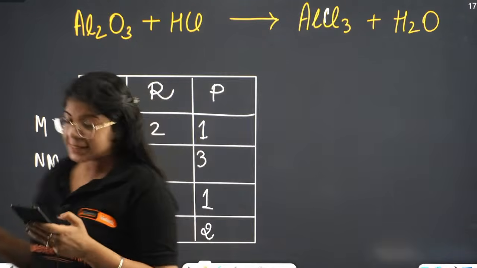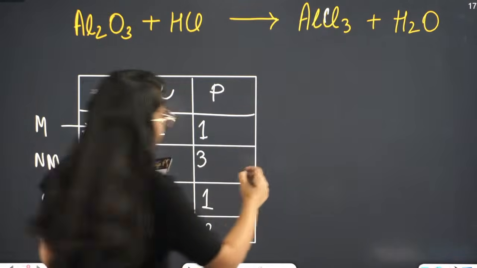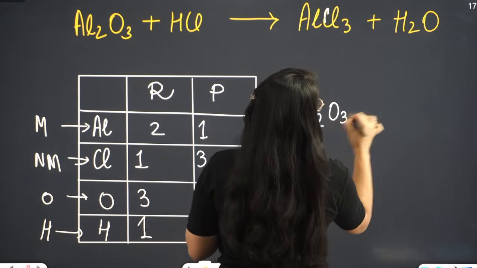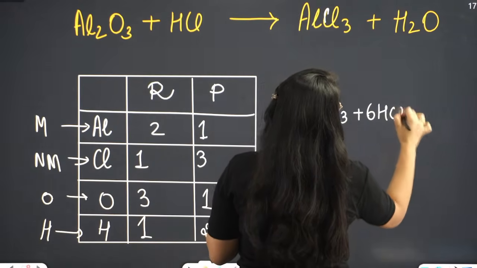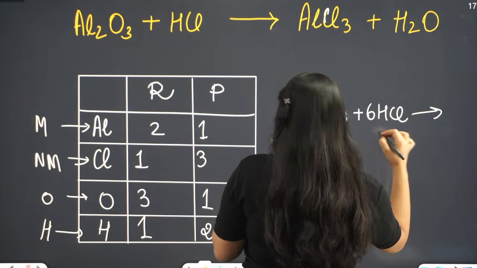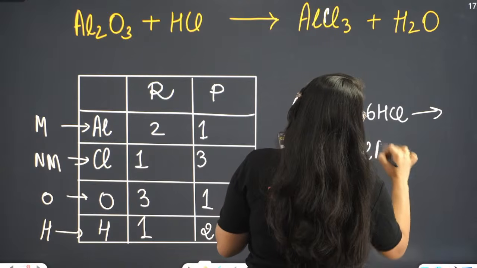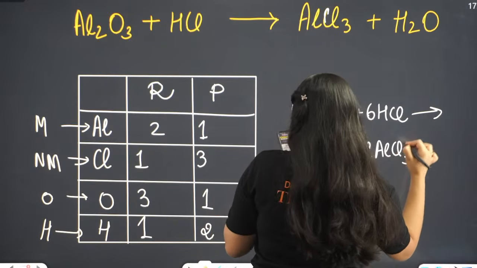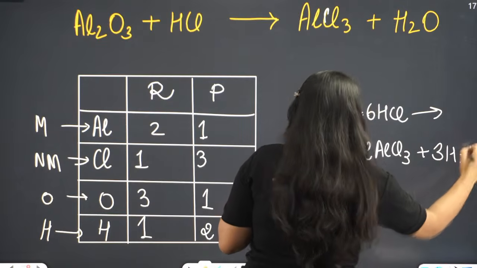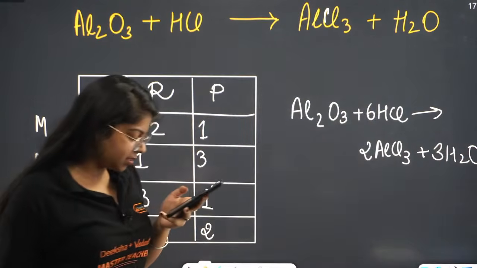Al2O3 plus 6HCl gives 2AlCl3 plus 3H2O. We have the answers as this.